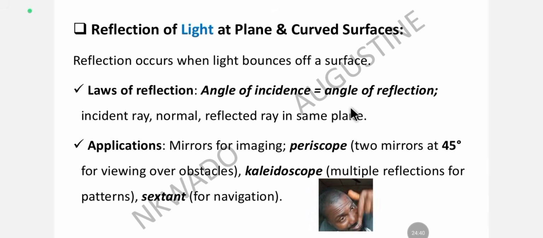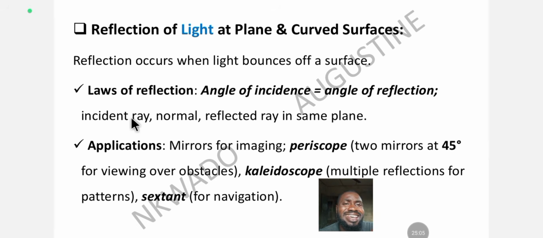That angle that you use to incident the light. Incident means the angle that the light carries when it comes. That angle where the light falls on the object is equal to the angle of reflection, that is equal to the angle where the light bounces off the subject or the object.